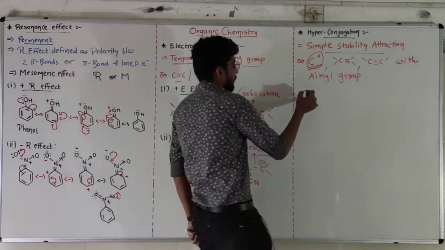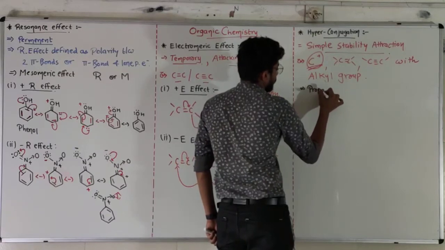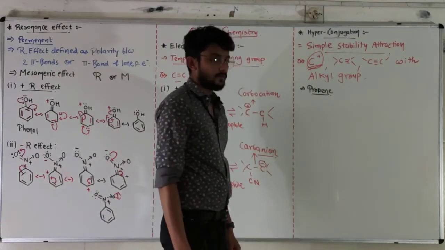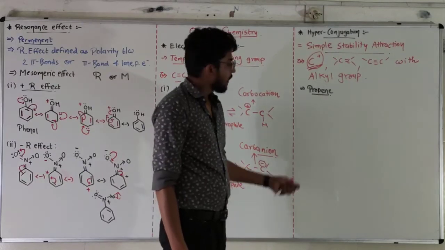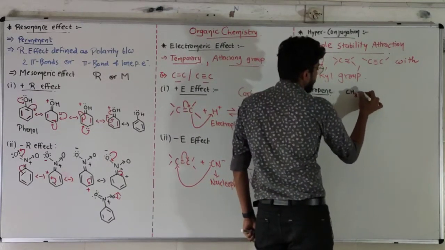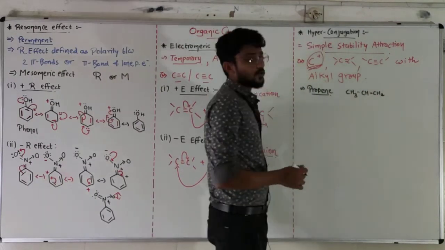So let's take one example of propene. Suppose I have a propene. Okay, propene means CH3CH double bond CH2. Let's draw the structure.